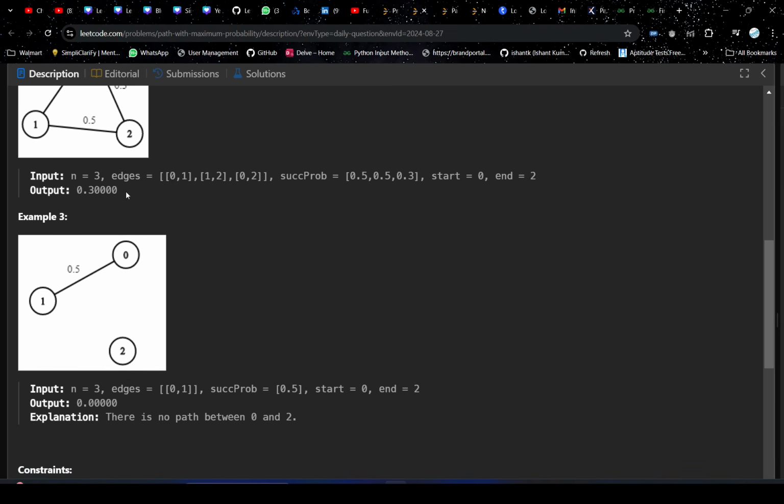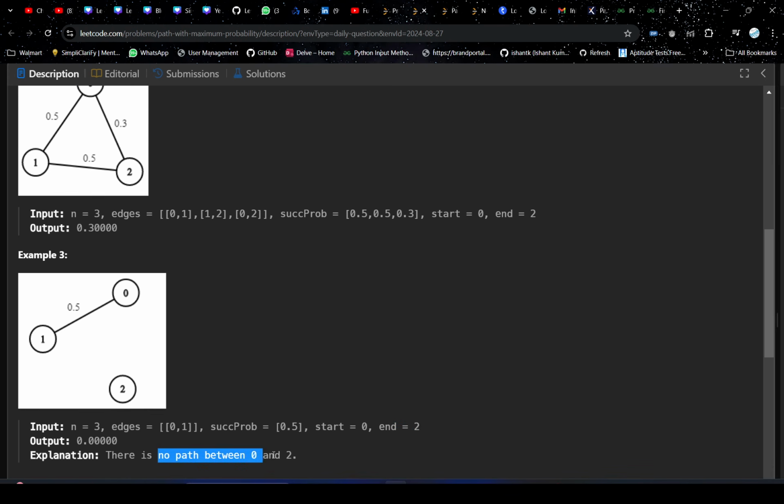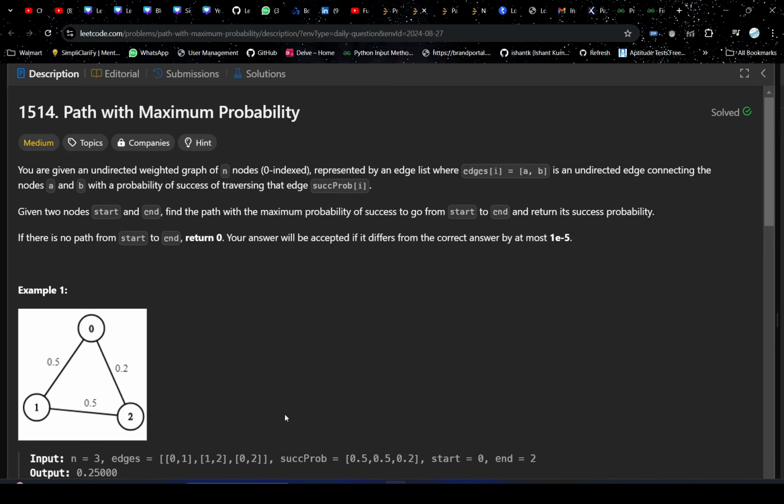And if you see this test case, here start is 0 and end is 2. But they are not connected, right? So 0 is not connected with 2 in any way. So the probability will be 0. Okay, there is no path. So I hope you clearly understood what the problem is. It's very important, guys, to understand the problem first and then proceed with the approach part.